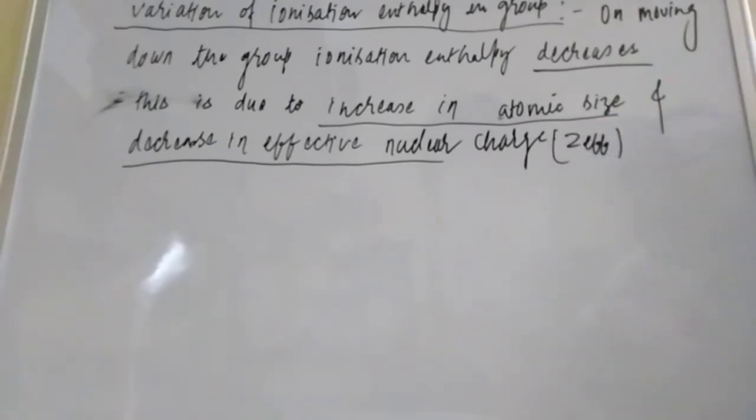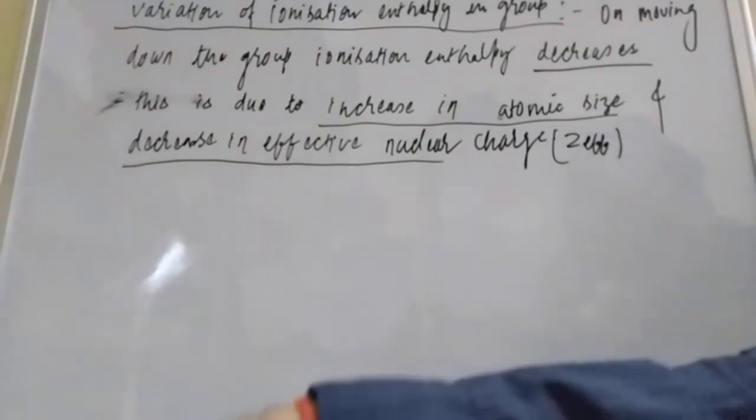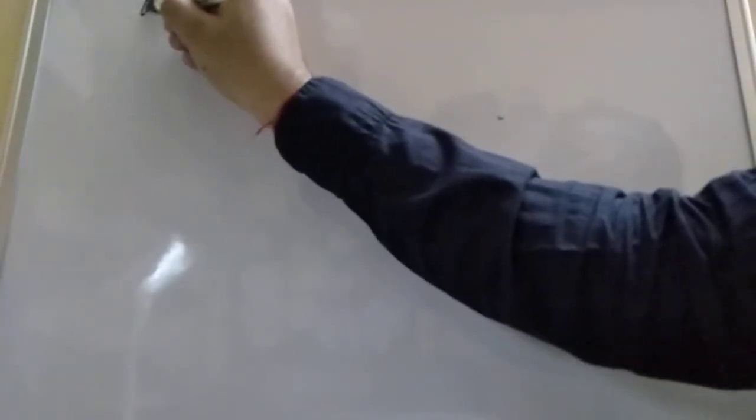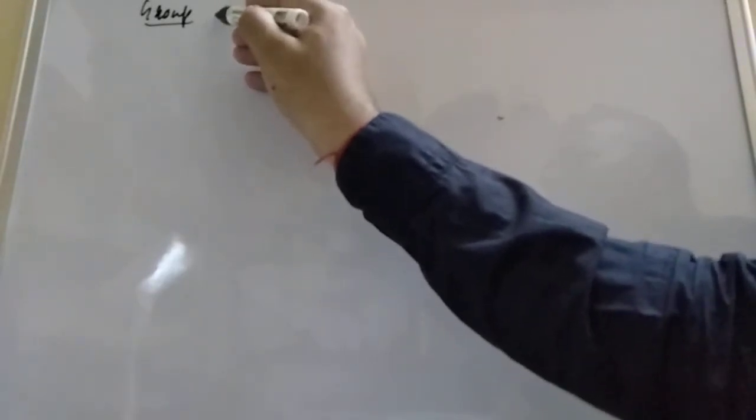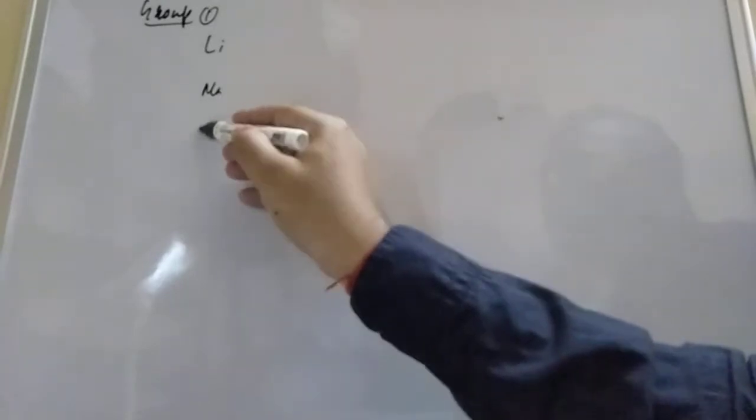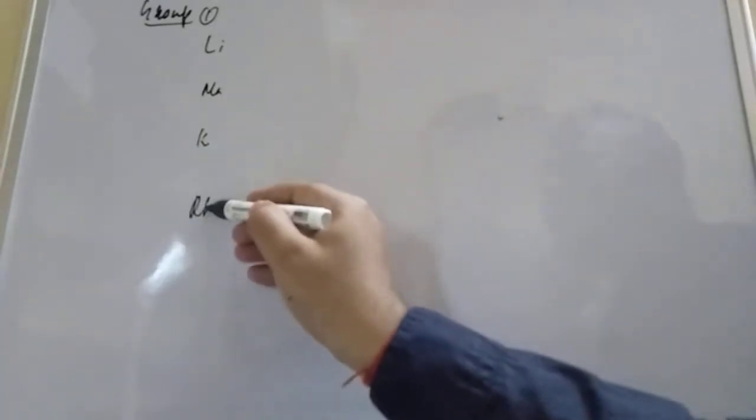So what we can do here, student, to understand this concept, let us draw the structure of one group. You take any of the groups. Suppose I am taking group number 1, student, then I am trying to understand this. So suppose group 1. Group 1 elements, if you take, you take lithium, then sodium, then potassium, then rubidium, and then cesium.